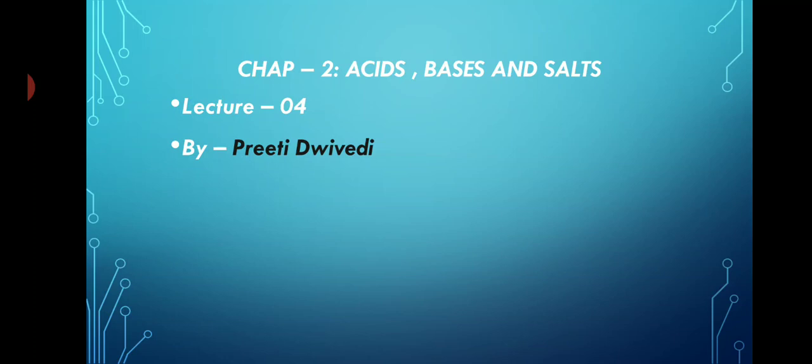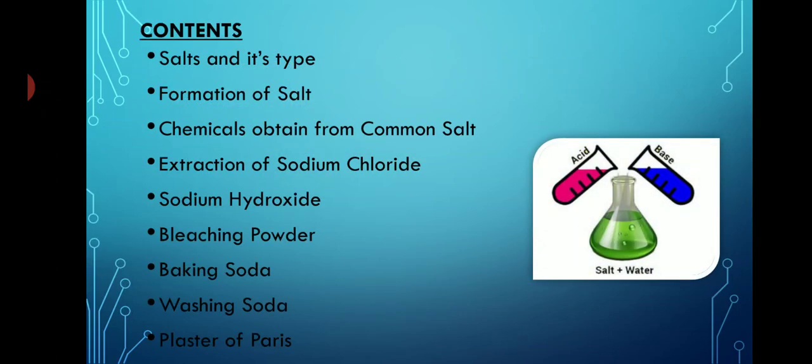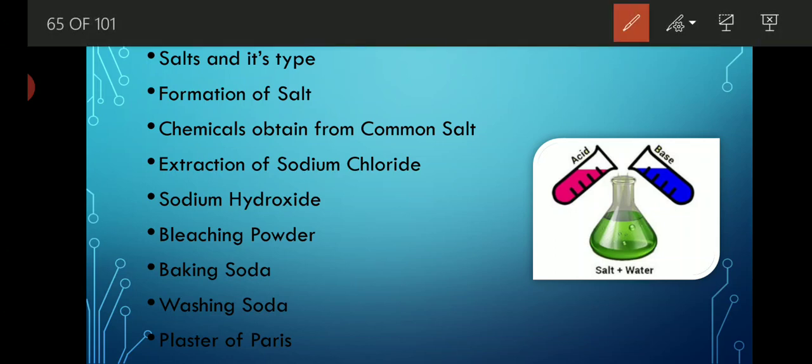Now the second half deals with the formation and uses of some salts which we use in our day-to-day life. So let's see what content we will study in this video. Starting with the first topic, that is salt and its types. Second is formation of salt. Third is chemicals obtained from common salt, meaning the different types of other chemicals we will be able to obtain from salt. Extraction of sodium chloride, how common salt is extracted, that we will discuss.